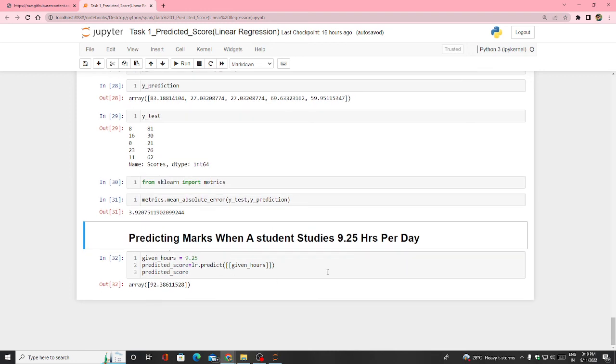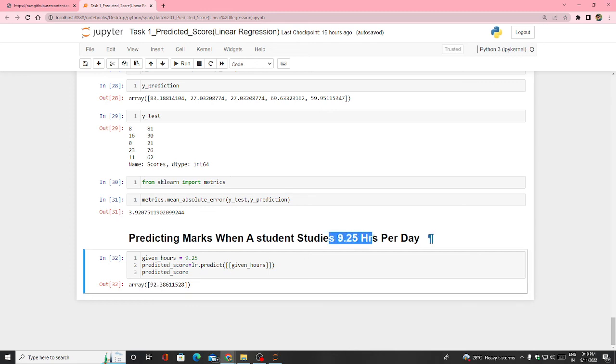Now our main query was, if a student is studying 9.25 hours a day, how much score can he or she achieve? So I give the hours as 9.25, and the predicted score is lr dot predict on the given hours, and the predicted score is 92.36. That means if a student is studying 9.25 hours per day, then he can achieve 92.3861 marks.